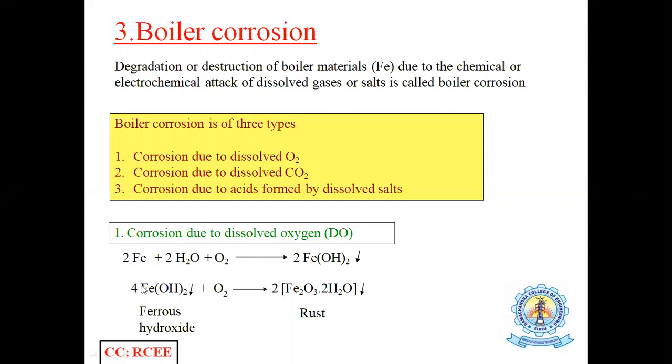The ferrous hydroxide reacts again with water and oxygen to form ferric oxide, also called rust. So the iron goes to degradation or destruction. Due to the dissolved oxygen, the iron converts into rust. This is one type of boiler corrosion.